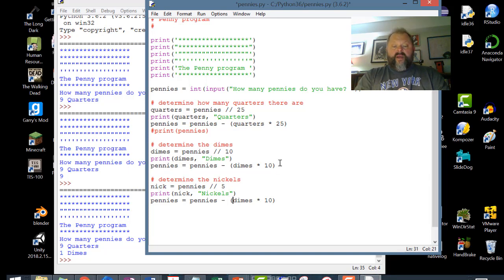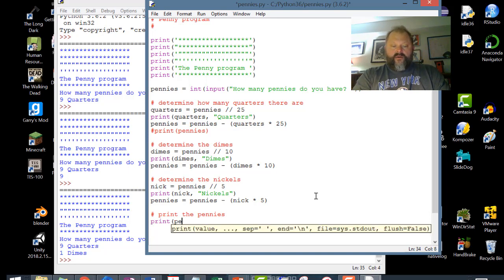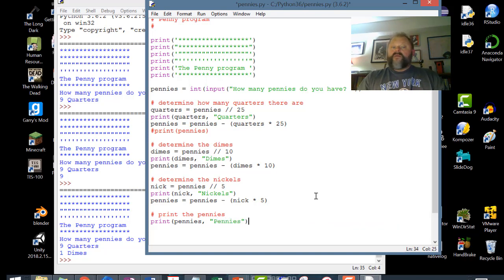Pennies, nick. Times, you only want to do 5. Okay? And then when you get to the end, you just have to print the pennies, because there's no real math to do. So you just do print pennies, comma, open pennies. Okay?